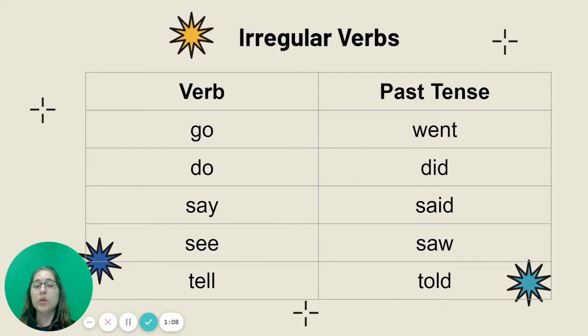Our verb do in the past tense becomes did, D-I-D. Our verb say in the past tense becomes said, S-A-I-D. Our verb see in the past tense becomes saw, S-A-W. And our verb tell in the past tense becomes told. Copy these down, pause the video if you need to complete the whole chart.